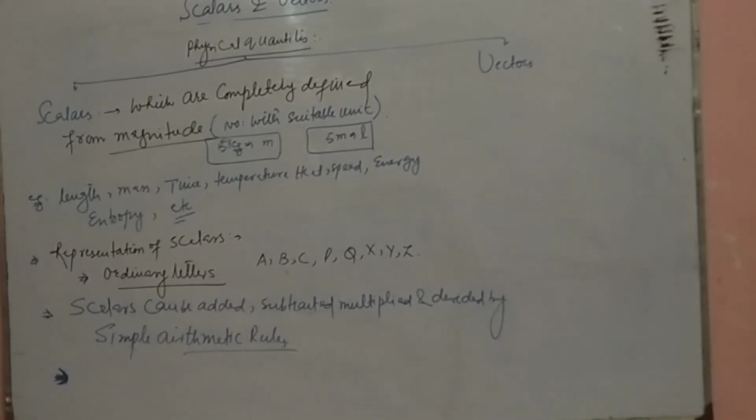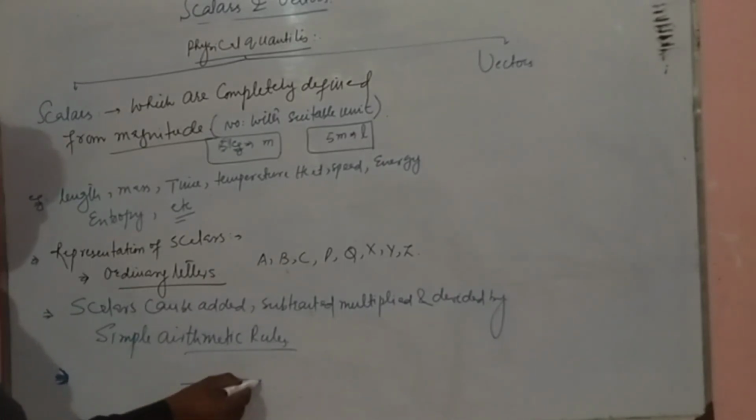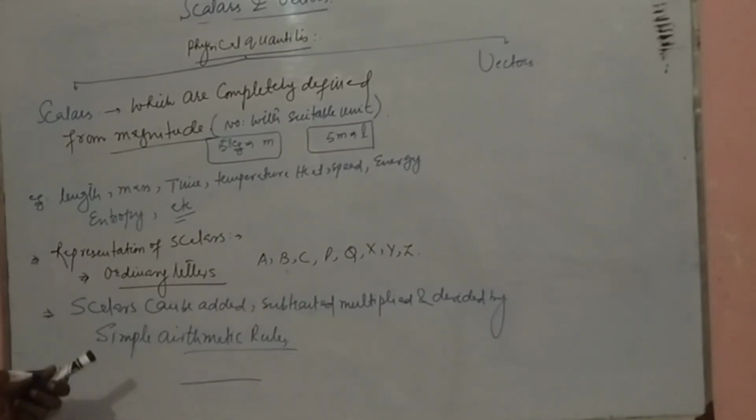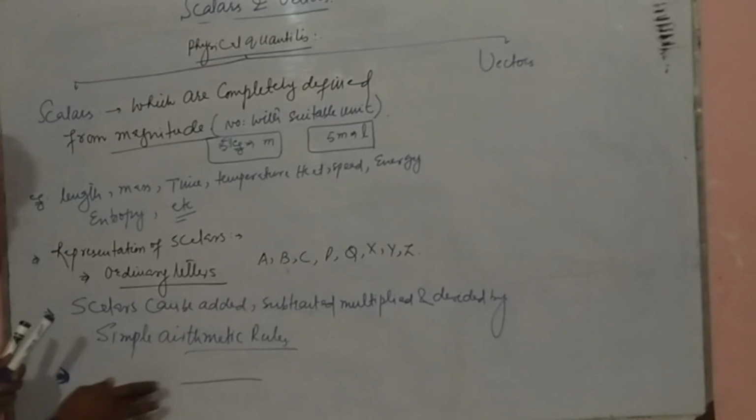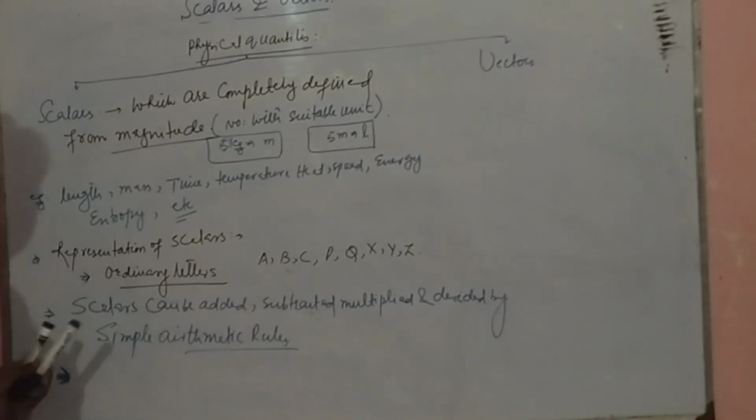Scalars can be graphically represented through the length of an arrow, so we can show the magnitude of any scalar, because they do not need direction, but I think this is not needed.